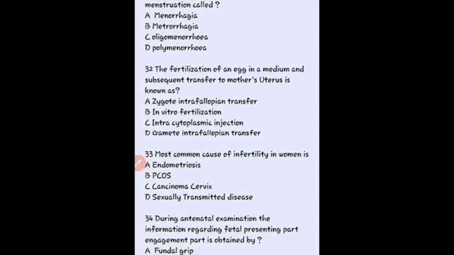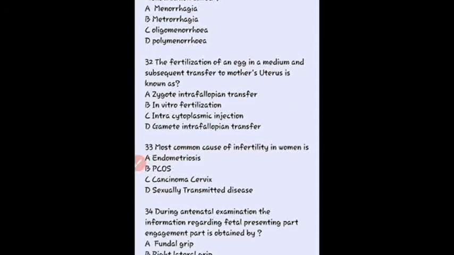The next question, the fertilization of an egg in a medium and subsequent transfer to the mother's uterus is known as, so here our right answer is IVF, in vitro fertilization. Okay.